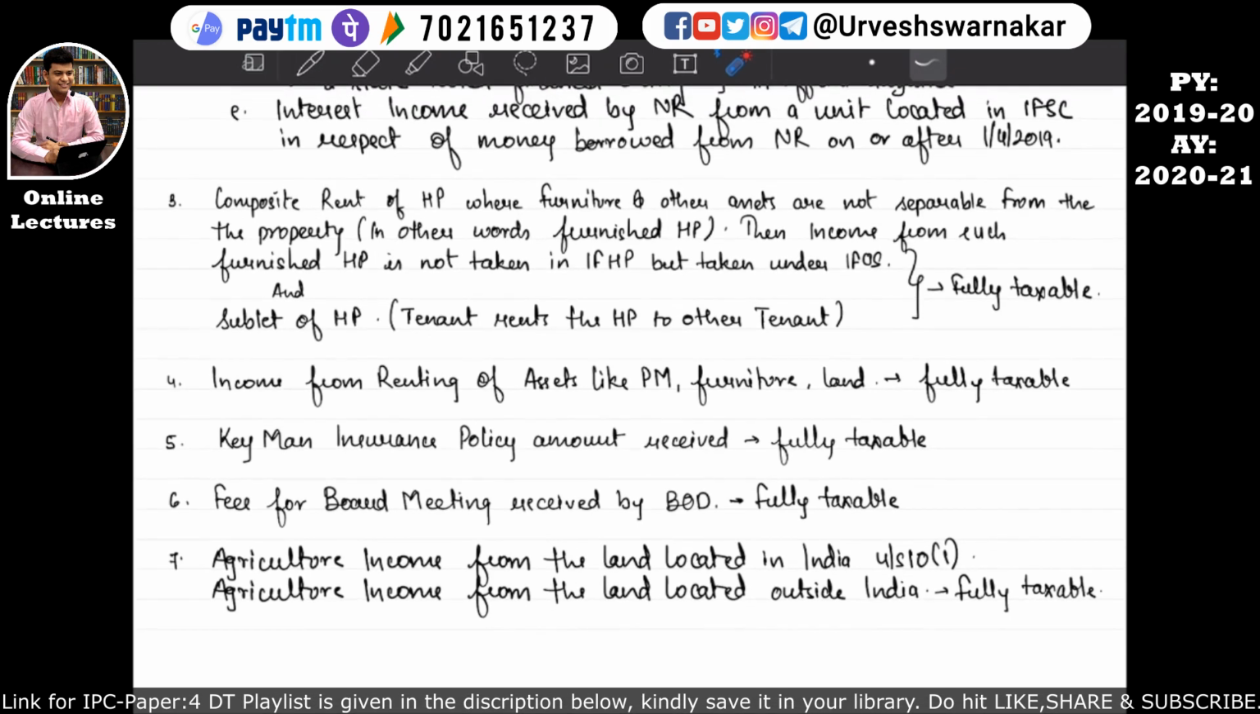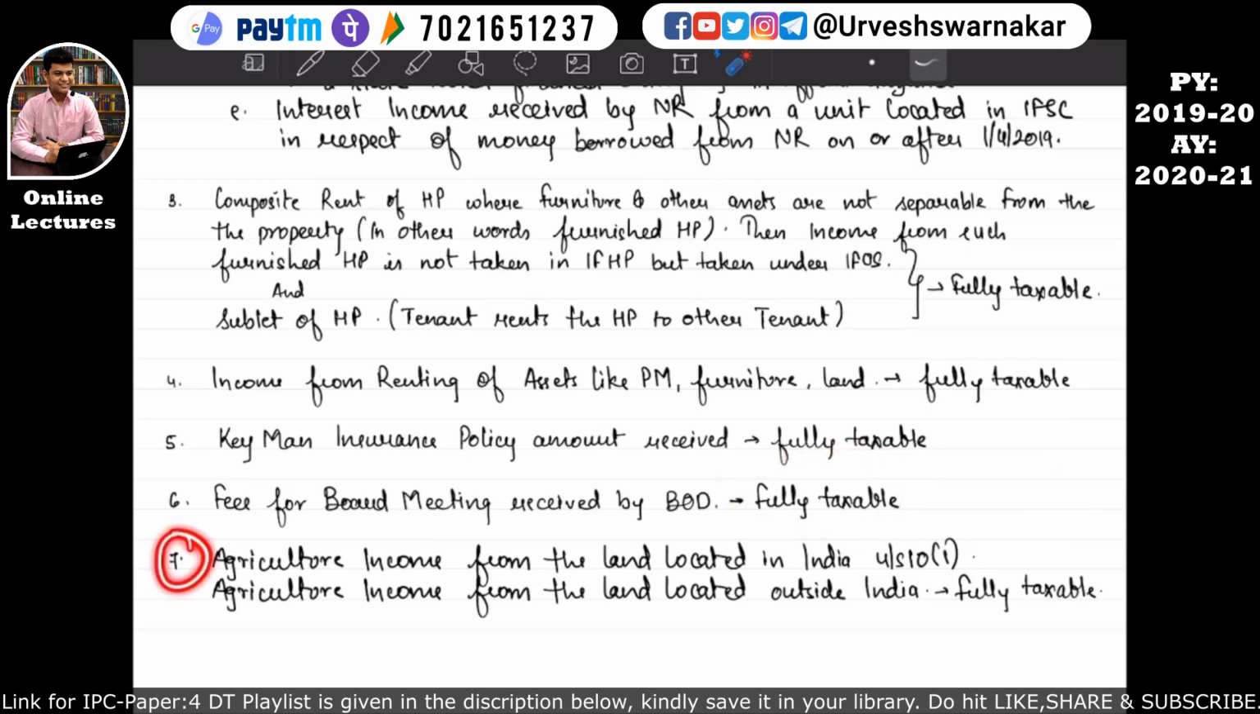So let's move on to the next point, that is point number 6. Point number 6 says that fees from the board meeting received by the board of directors are fully taxable. So basically, if a company is there and the board of directors are attending the board meeting, then whatever fees, that is the board fees, are received by the board of directors will form part of the income from other sources of that director. And such fees will be fully taxable. I hope this is quite clear to you all.